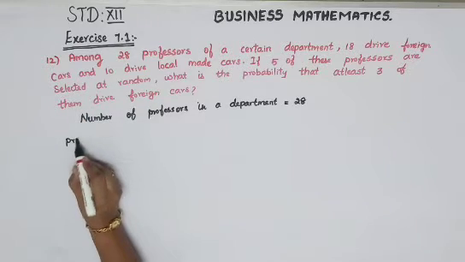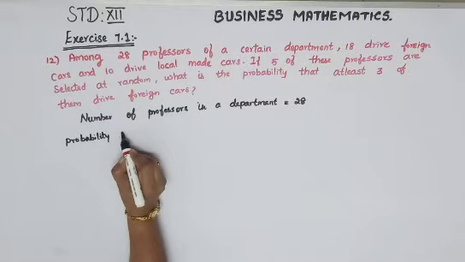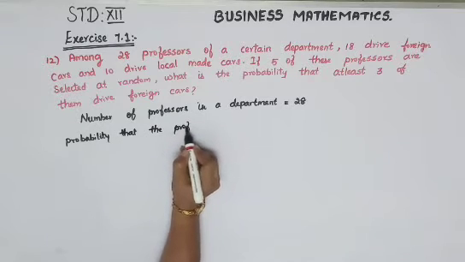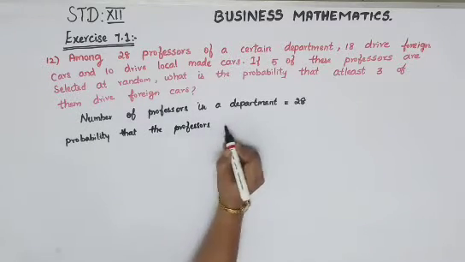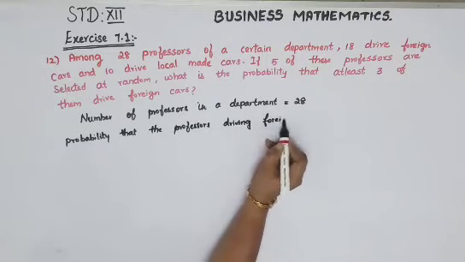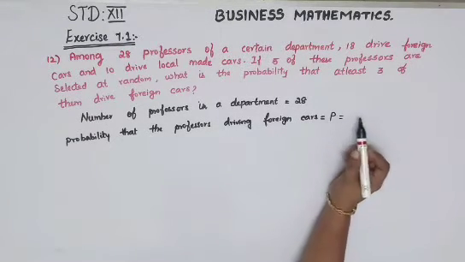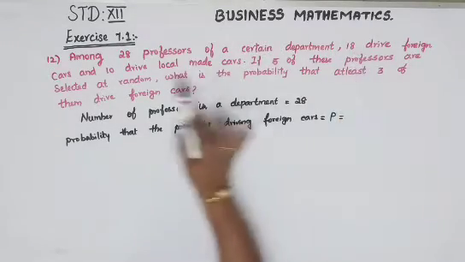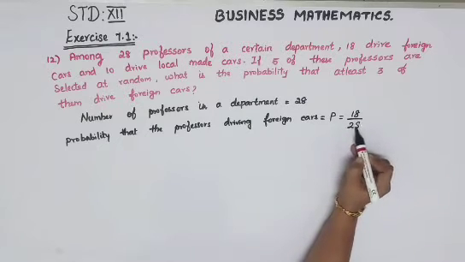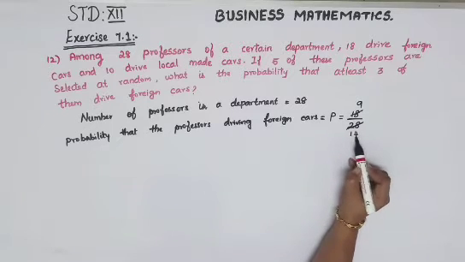Therefore, the probability that the professors driving foreign cars is equal to P, that is equal to 18 of them in 28 they drive foreign cars. Okay, so 18 by 28. Can cancel this 18 and 28, you will get 9, and here it is 14 times,